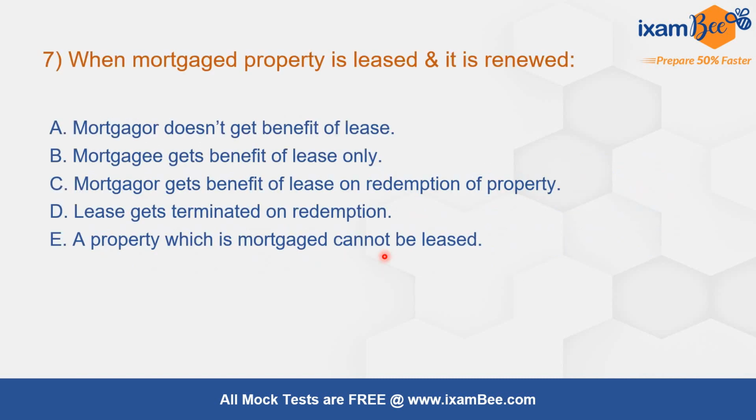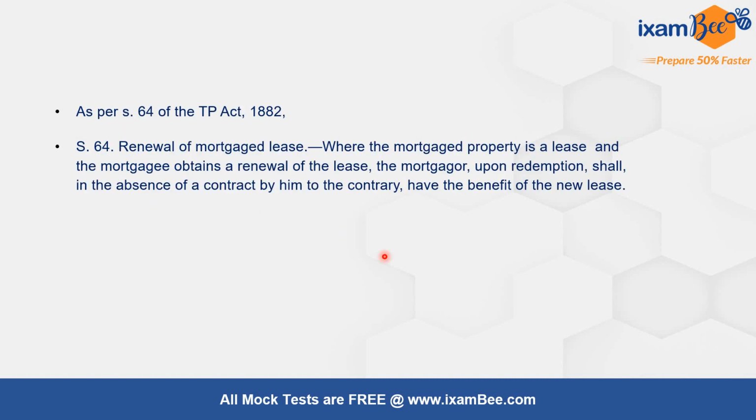Question number 7. When mortgaged property is leased and it is renewed, the correct answer is the mortgagor gets the benefit of the lease on redemption of the property. This is given under Section 64, renewal of mortgagee's lease. Where the mortgaged property is a lease and the mortgagee obtains renewal of the lease, the mortgagor upon redemption shall, in the absence of a contract by him to the contrary, have the benefit of the new lease.